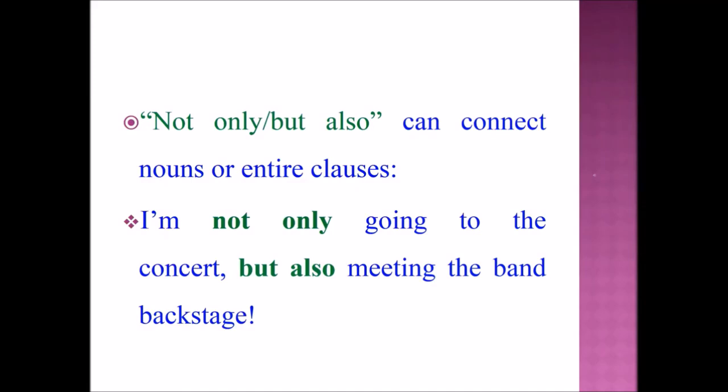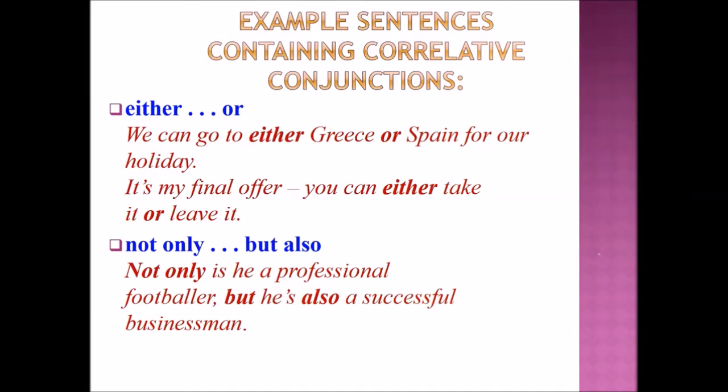Students, now let's see some more example sentences containing correlative conjunctions. First, let's see about either or. Example sentences are we can go to either Greece or Spain for our holiday. The next example sentence is it's my final offer. You can either take it or leave it.